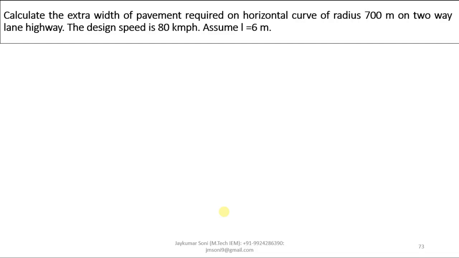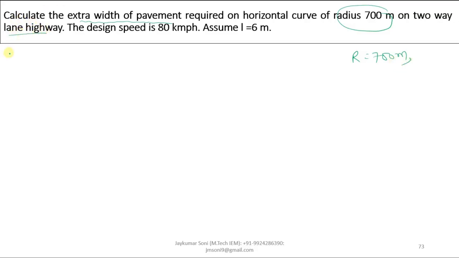In this particular example, what is given? Calculate the extra width of pavement required on a horizontal curve of radius. Radius is given, R is equal to 700 meters.